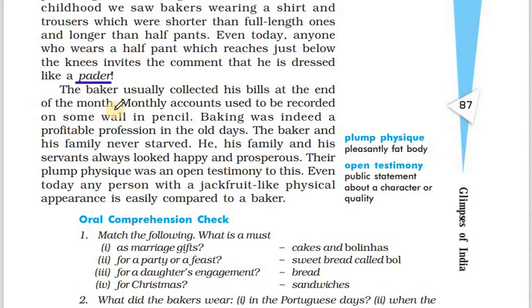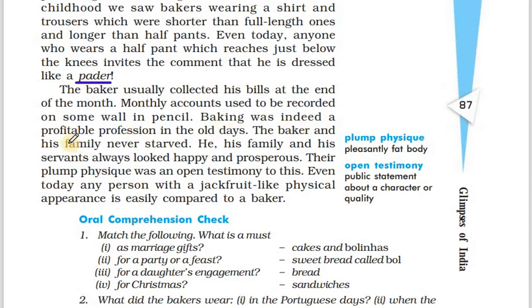So at the end of the month only, he used to collect the bills, the money. The monthly accounts used to be recorded on some wall in pencil. So he used to make records on some wall in pencil.